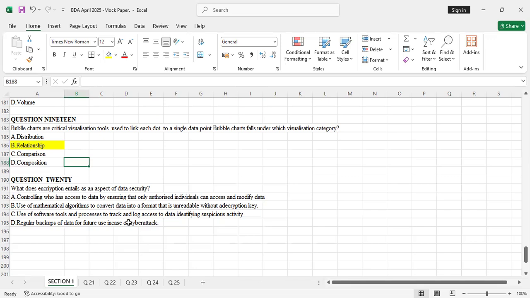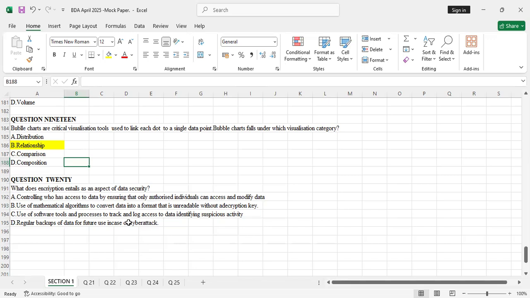Then B, use of mathematical algorithms to convert data into a format that is unreadable without a decryption key. That's the correct definition of encryption. Mostly computer science students and IT students do what we call encryption.